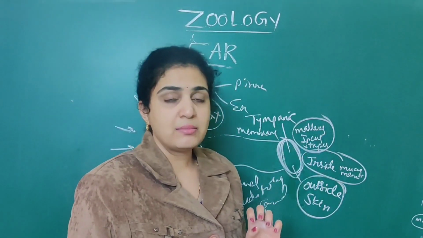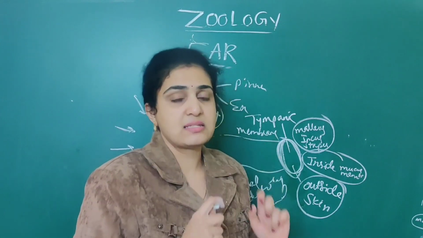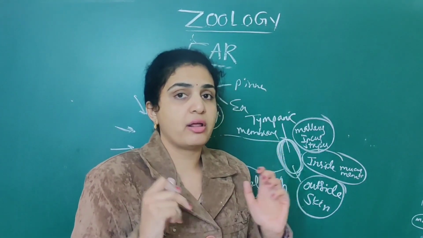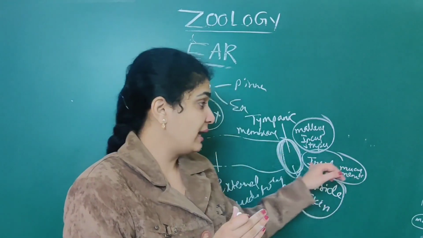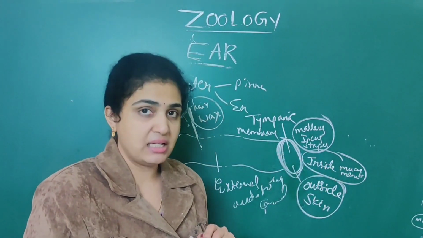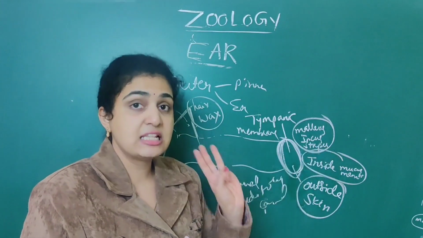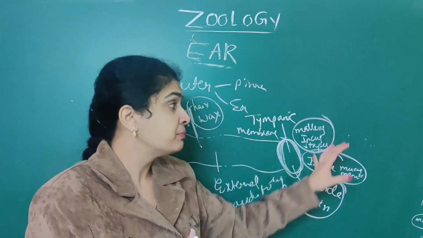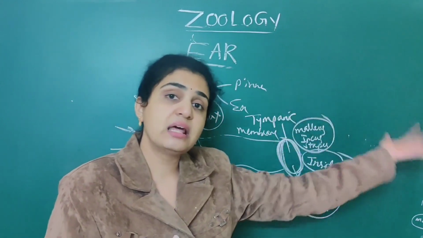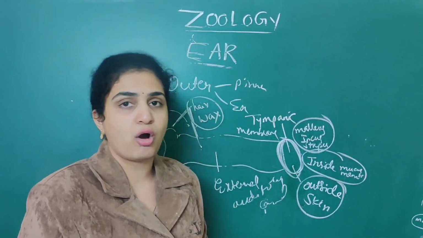The first one is malleus. You should remember it in an order: malleus, incus, stapes. Because malleus only connects with the tympanic membrane initially, whereas the third ear ossicle connects with the innermost ear, that is nothing but cochlea.